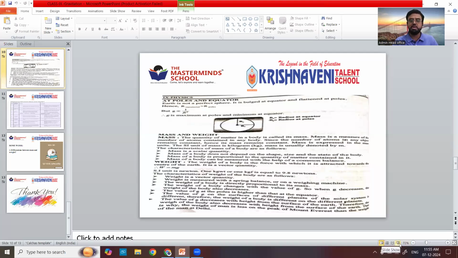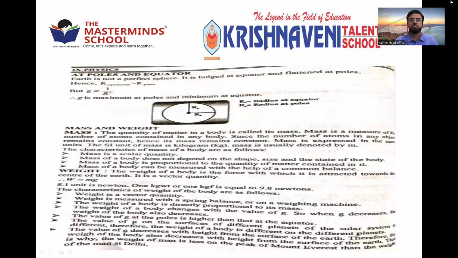Mass and weight both sound the same, but there is a big difference between these two. So mass is the quantity of matter contained in a body. How much quantity of matter it has, right? Suppose you have 1 kg of sugar. The mass of the sugar is 1 kg on Earth. You take it to the moon also, it is 1 kg only. You take it to Jupiter also, 1 kg only. Wherever you take it, the mass remains the same because the matter contained is the same.